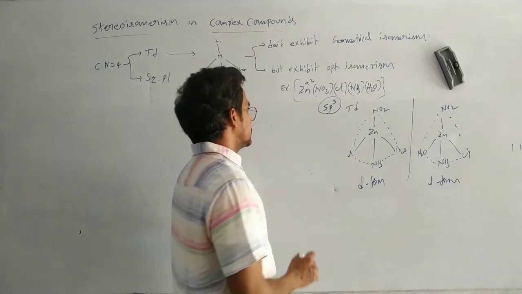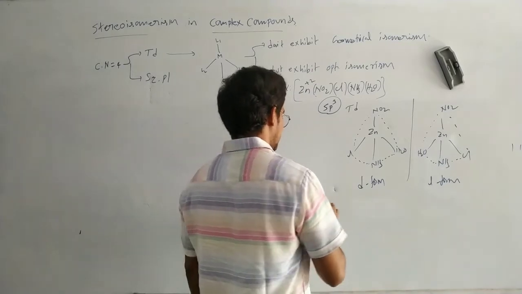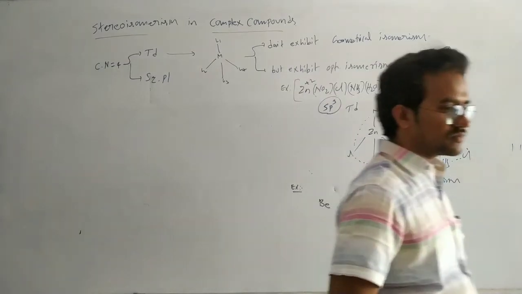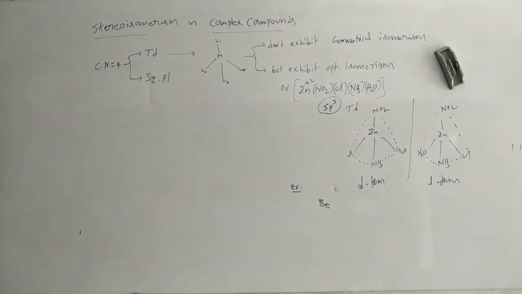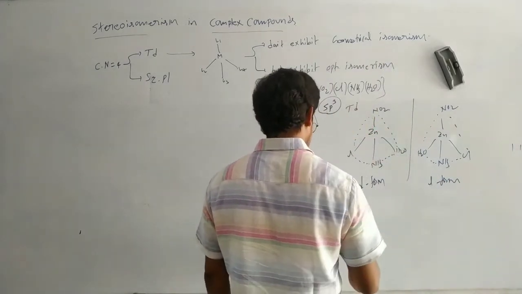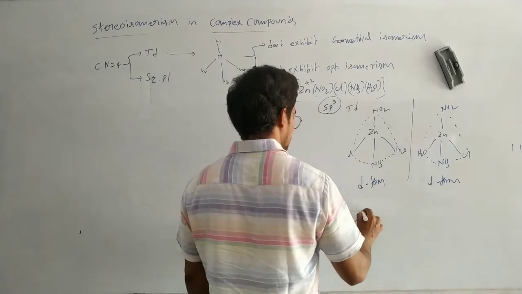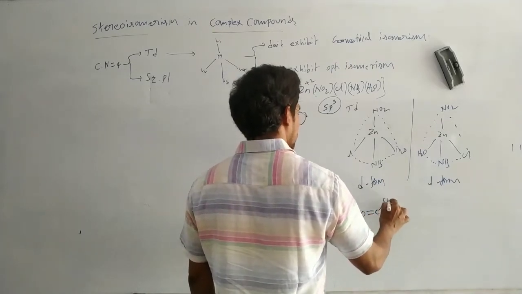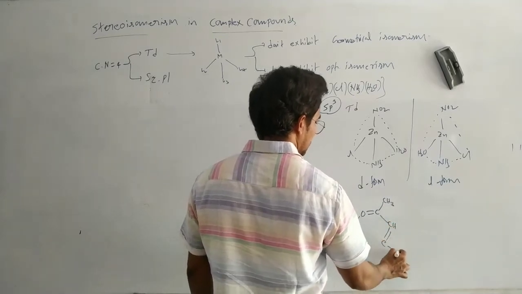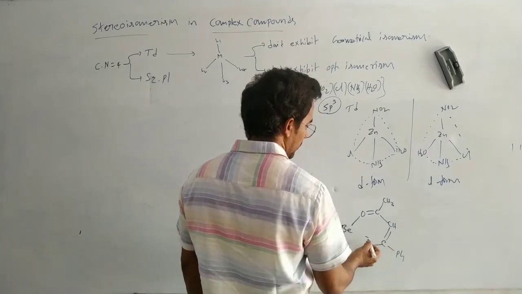One more example is beryllium. Directly I am writing the structure. This is beryllium, with oxygen, double bond, CH3 and CH double bond C, phenyl, and O minus.